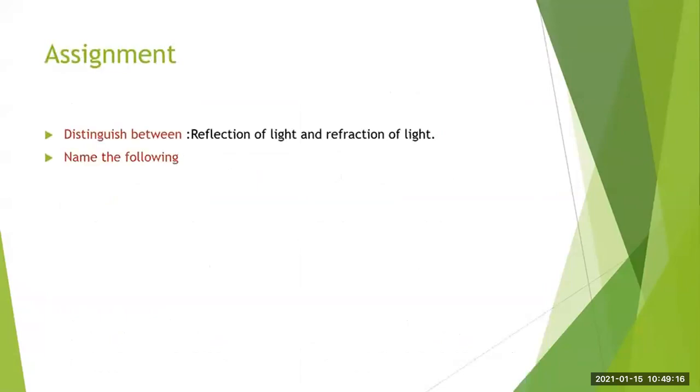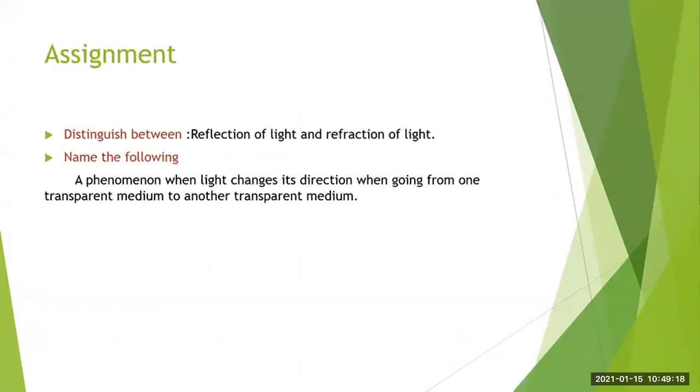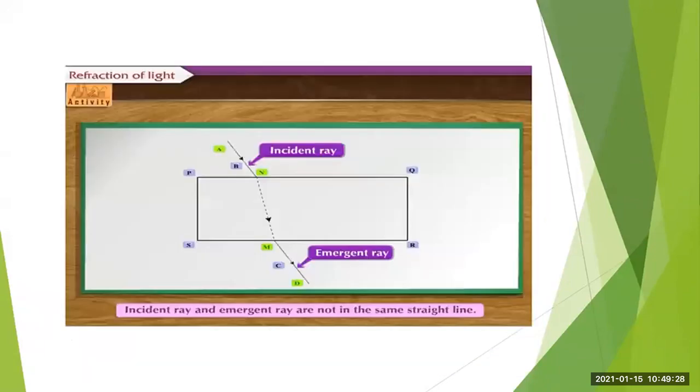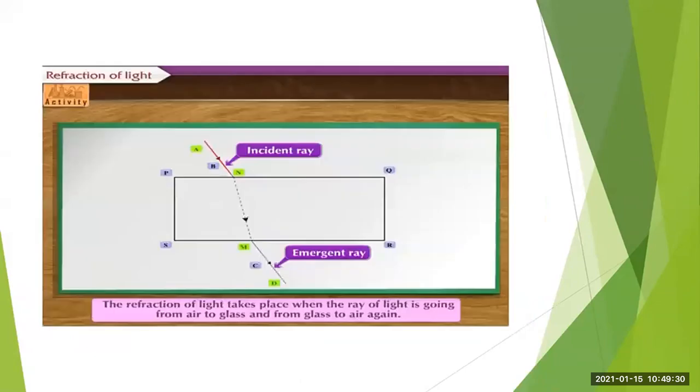Then I have given you assignments. You have to complete all these assignments. We have seen refraction of light through the glass slab. That activity is performed by taking the glass slab. You have to mark the pins, observe through the opposite side of the glass slab, and fix the other pins, and then remove the glass slab.